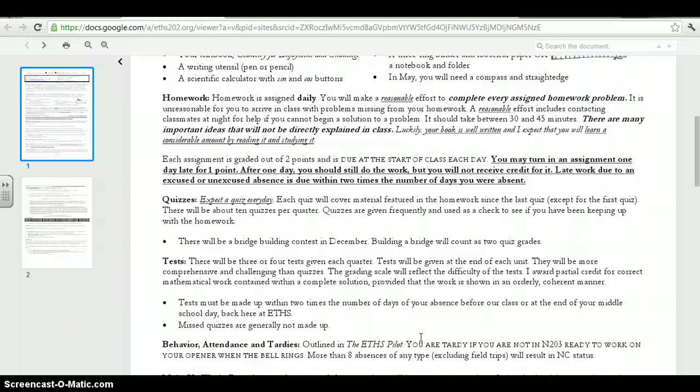always based on what you've been doing within those last couple days. It's just a quick check on what you've been doing and how you've been doing on your homework and how well you're understanding what's going on in class. You do have the opportunity to drop a low quiz score. So if you're just having a bad day, no problem. We have so many quizzes that that's something that I do. As for tests, there'll be 3 or 4 tests given each quarter at the end of each unit, and they'll definitely be more challenging than quizzes. And I'll talk more about those as we get closer to our first test day.